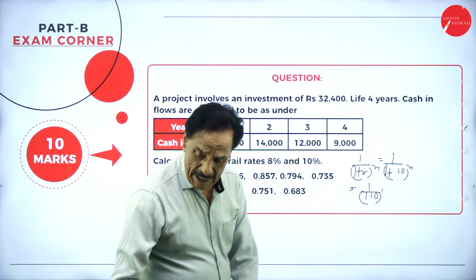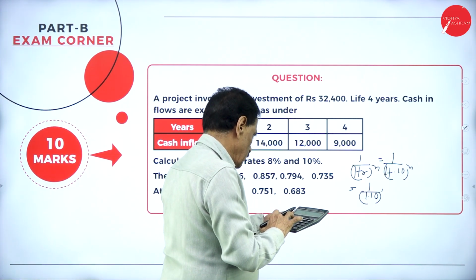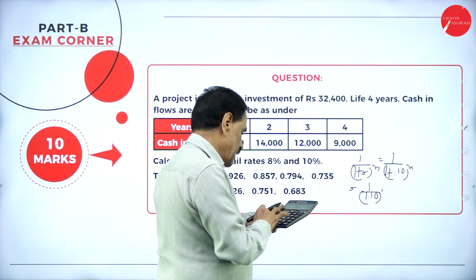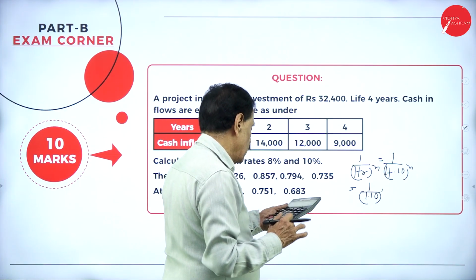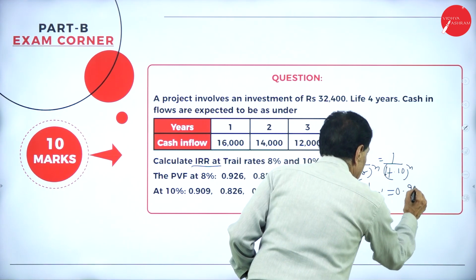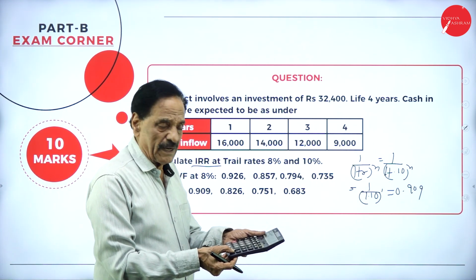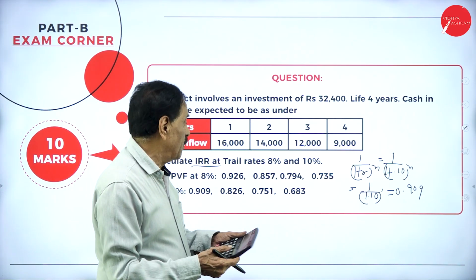If you go with the calculator, 1 divided by 1.10 is equal to 0.909. Then for the second year, don't calculate again, just press equals. Second year it will come 0.826, and it goes on like this for the third year.